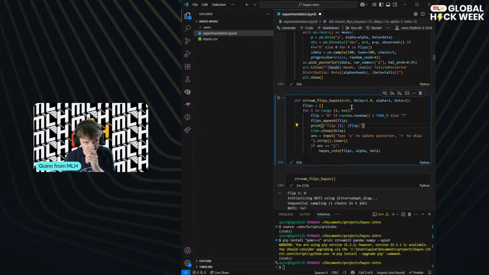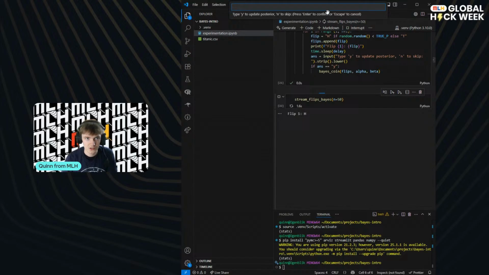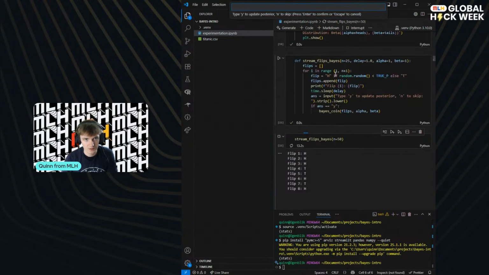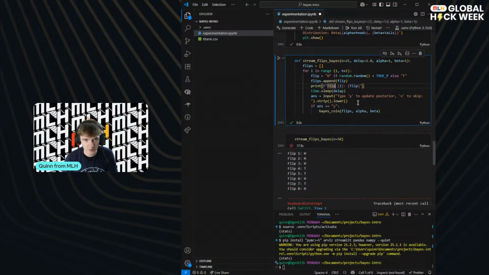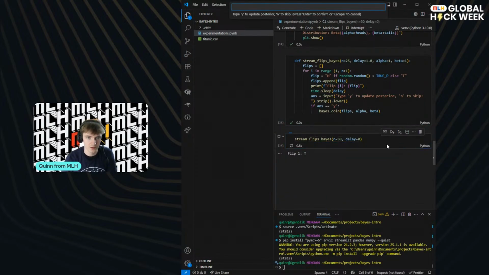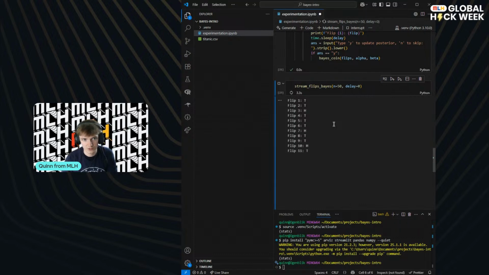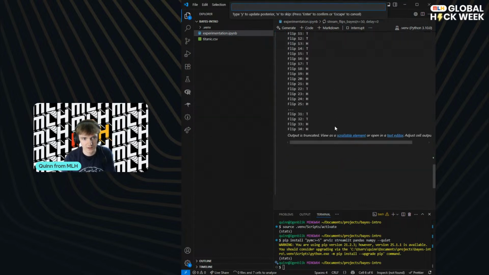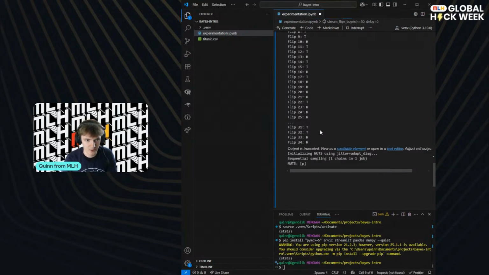Perfect. So if we run this now, and let's say we want to run it with n equals 50, it's going to ask us at each point whether we want to plot it. And let's say we don't, right? And so this is going to be the same seed. So let's cancel this, and we'll have to escape from here. Okay, perfect. Let's reduce the delay as well to 0. So let's say the delay is 0. And so if it's going to do loads of flips, and we've hit 34 flips. Okay, let's plot it now.